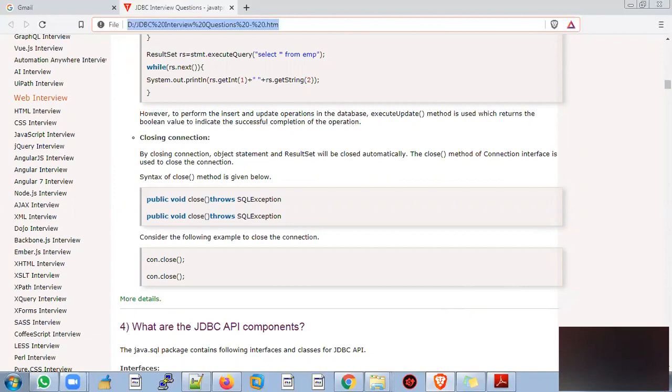From that result set object, we can iterate and fetch the columns one by one. Once we have fetched all the data from the database, we have to close the connection. Otherwise, a memory leak will happen. So we have to close the connections. How can we close the connection? connection.close is the method we use to close the connection.